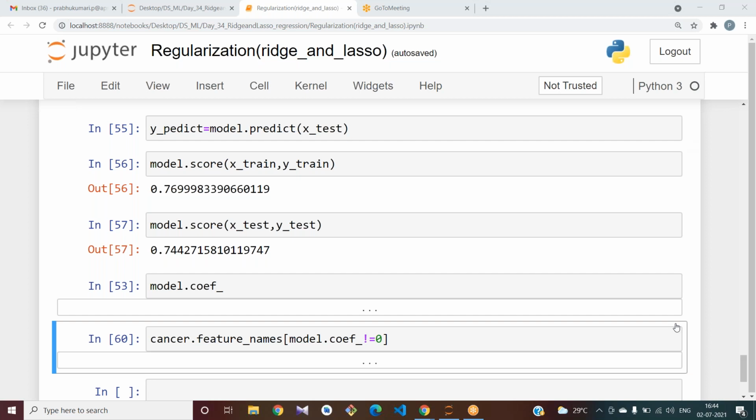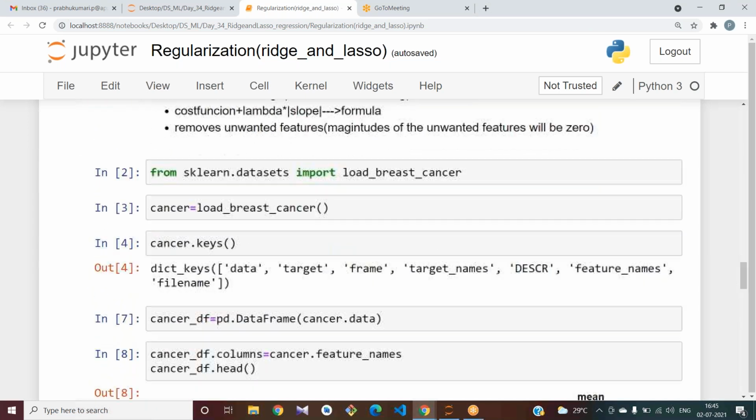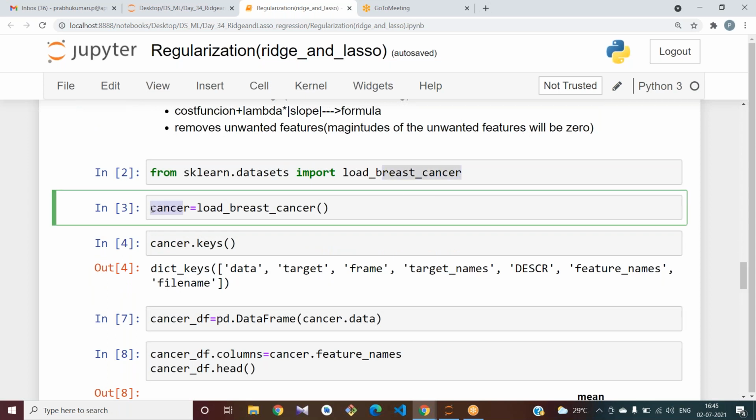The data frame is an object, so you should not use cancer_df. Somebody is asking me to explain the 68th cell. In the 68th cell, the feature names are present in our original data set, cancer. From this we have defined our data set in a variable called cancer.